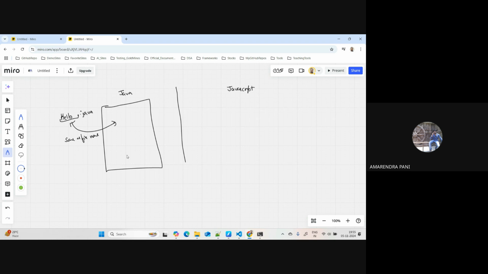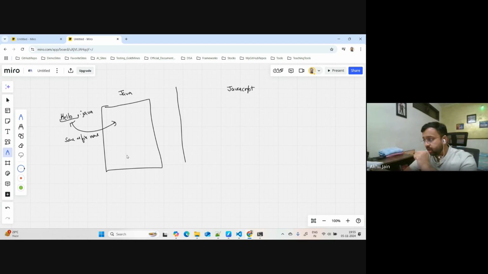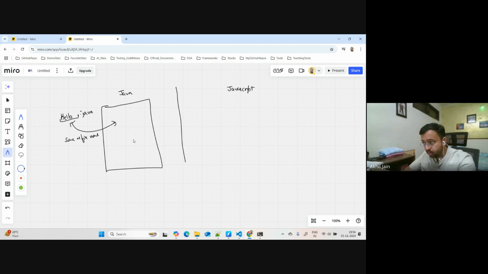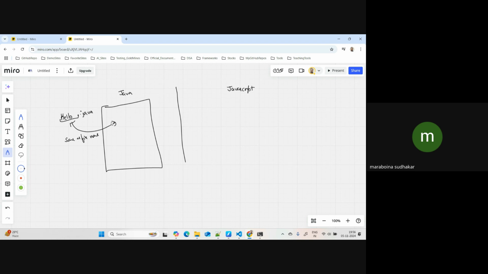Public access modifier is okay, but my question is, if I am not using a public class, can the name be different? No? Anyone? As per what I remember, Sudhakar, you're saying something? We can give any name. But while you're compiling, you should give the public class name.